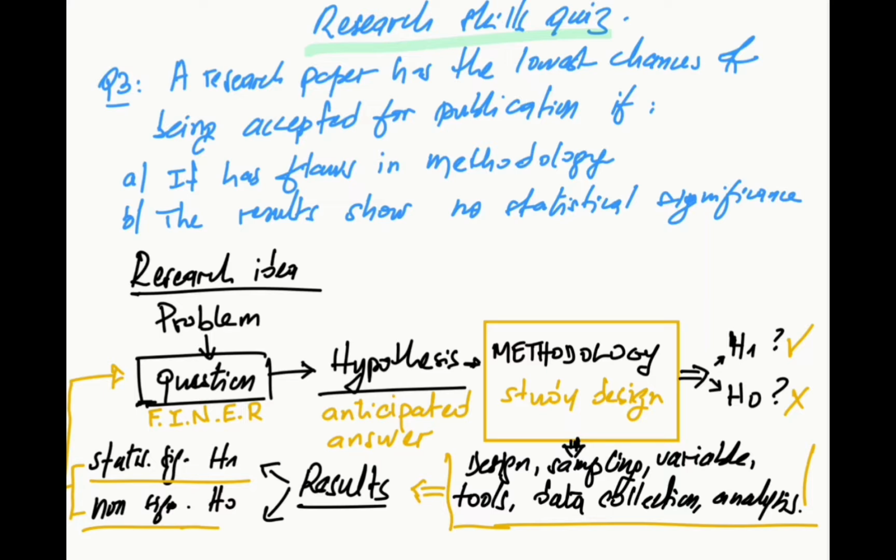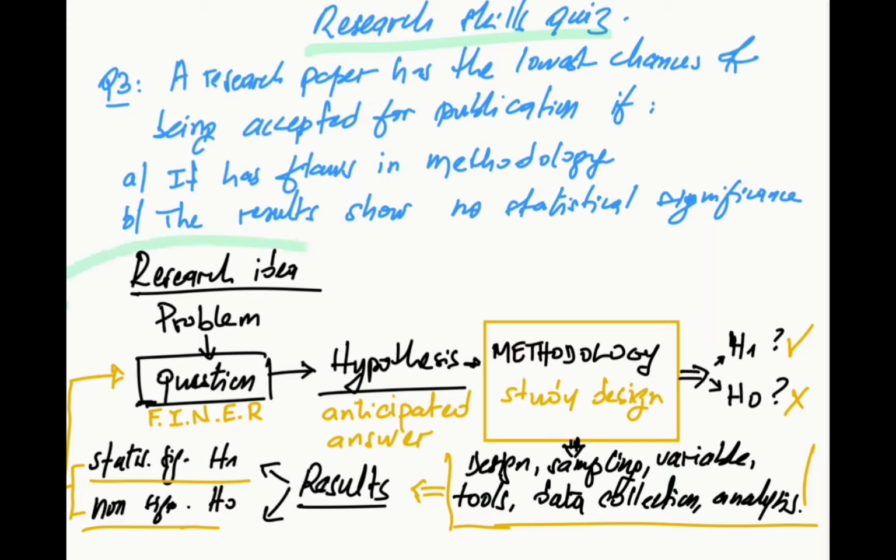A research paper has the lowest chances of being accepted for publication if A. It has flaws in methodology, B. The results show no statistical significance. To answer this question, let's take an overview of the research process.